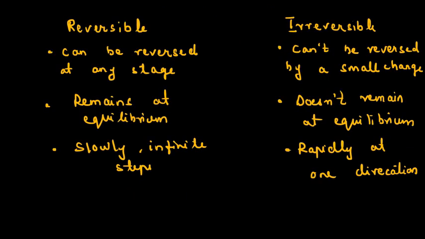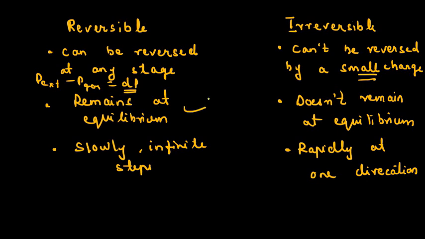In the case of a reversible process, it can be reversed at any stage because we are putting a very small mass and the P external and the P gas differ by dP, which is very small. Whereas an irreversible process is a thermodynamic process which cannot be reversed by a small change.